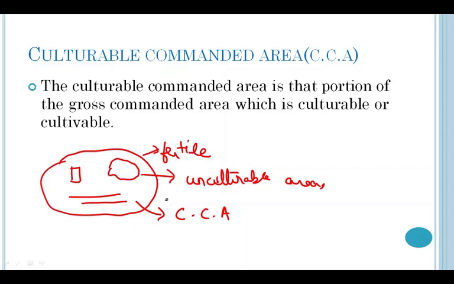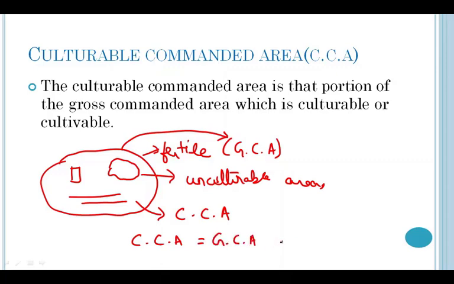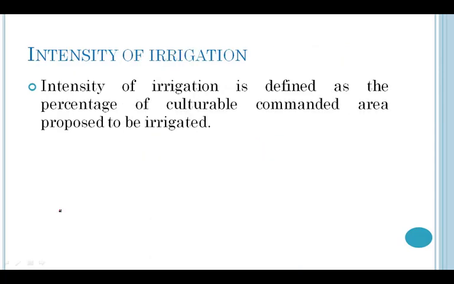This entire fertile land, in which irrigation is possible, is known as gross commanded area. If we remove unculturable area from this gross commanded area, we will get culturable commanded area. So the simplest calculation is CCA, that is culturable commanded area, is equal to GCA, that is gross commanded area, minus unculturable area.